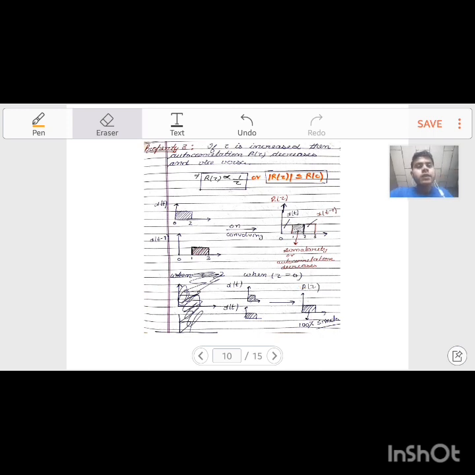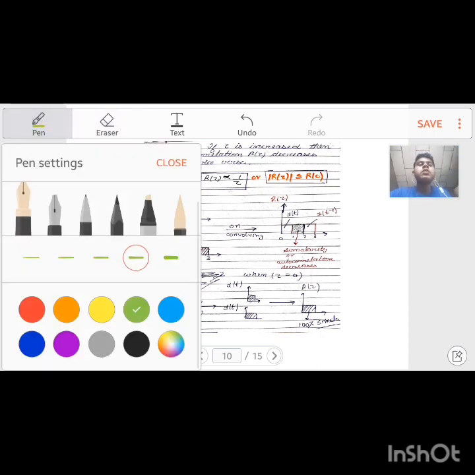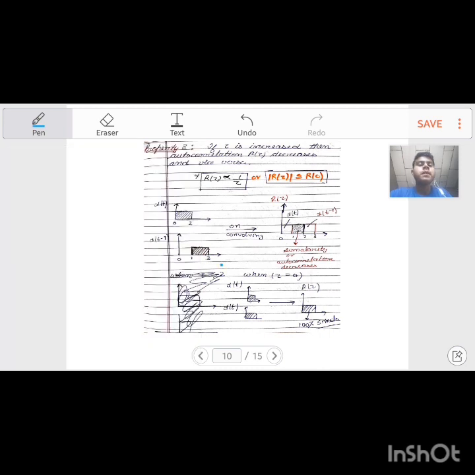Now on further increase, when I am further increasing the value of tau, the scaling factor is further increased. That is, I am giving more positive shift to the signal. Then what happens? The signal gets shifted more towards the right, and hence the convolution starts decreasing. This was the original signal, 0 to 2, and the new signal will be this. Convolution 0 means no correlation; autocorrelation, or correlation, is 0.